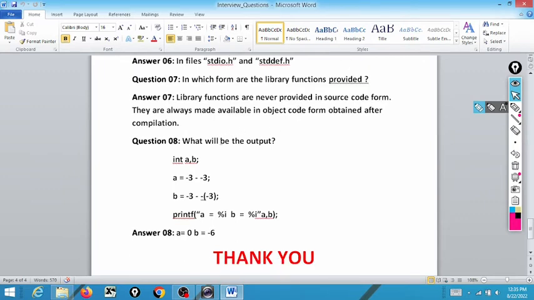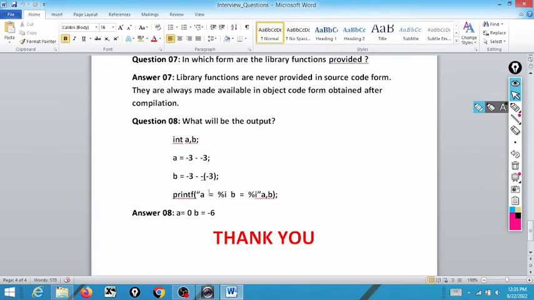Next question: what will be the output of this program? int a, b; a = -3 - -3; b = -3 - -(-3). The first minus will be converted into plus, so -3 + 3, and a will be assigned the value 0. Here, minus minus will be plus, and minus plus will be minus, so -3 - 3 gives -6. The output of this program will be a equal to 0 and b equal to -6.